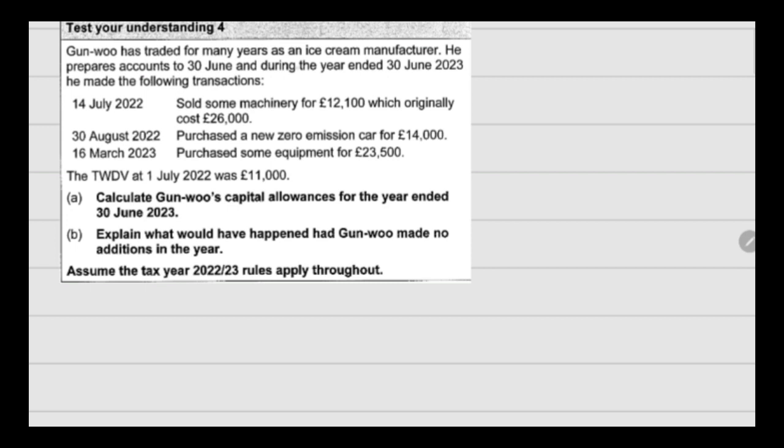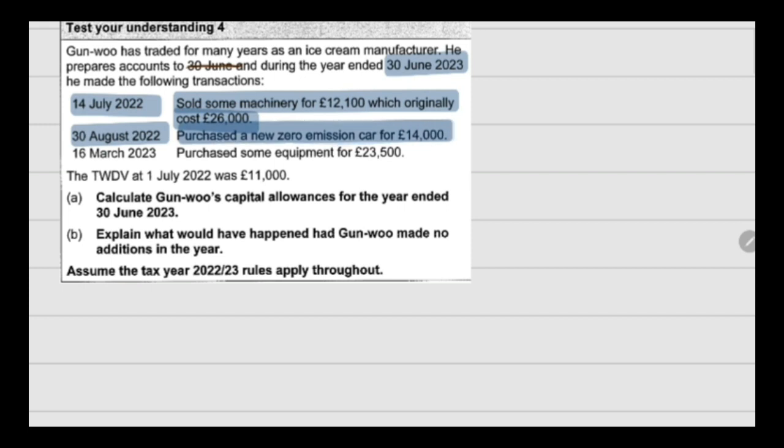Ganwu has traded for many years as an ice cream manufacturer. He prepares accounts to 30th June, and during the year ended 30th June 2023, he made the following transactions. On 14 July 2022, he sold some machinery for 12,100, which originally cost 26,000. So whichever is less, we will reduce the main pool by 12,100. On 30th August 2022, he purchased a new zero emission car for 14,000.